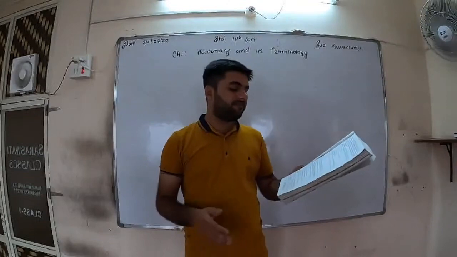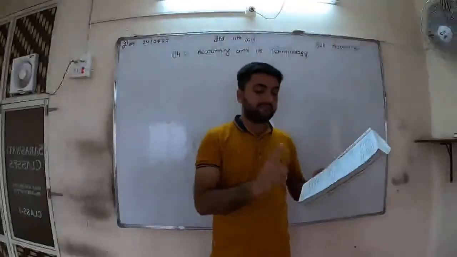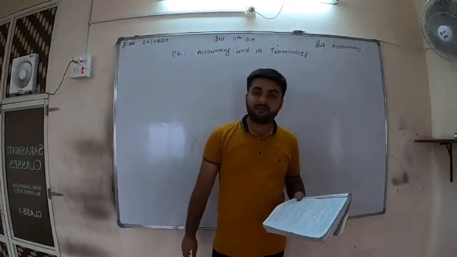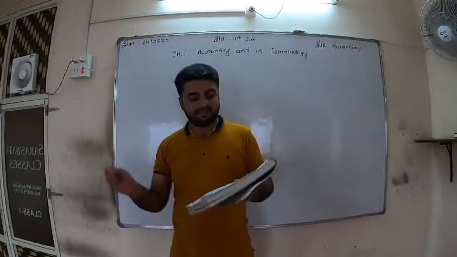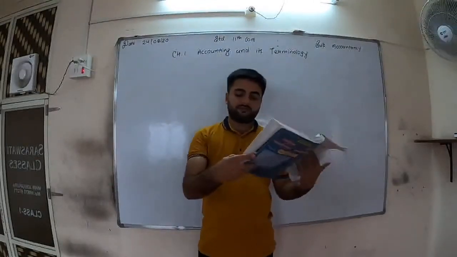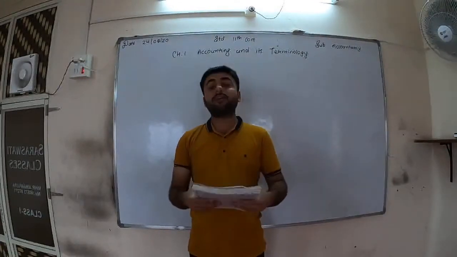Here the capital of the owner will be 24,000. How 24,000? 10,000 plus 6,000 is 16, plus 8 is 24,000. So total capital is 24,000. Items provided by the owner, each of the items has monetary value.